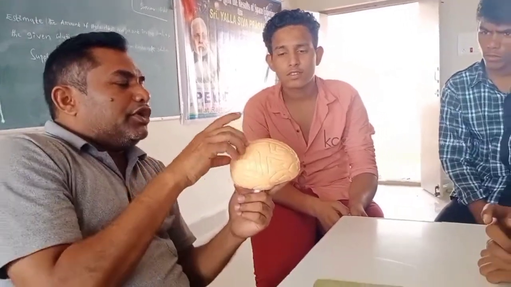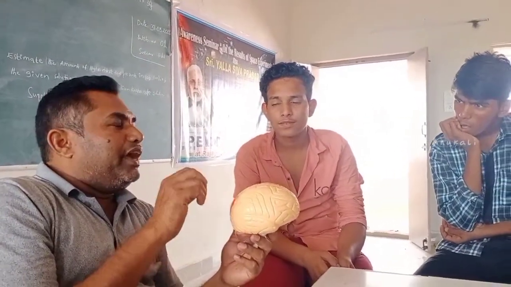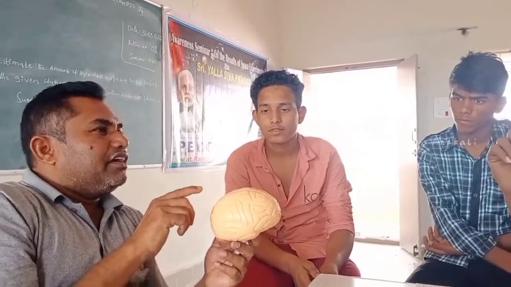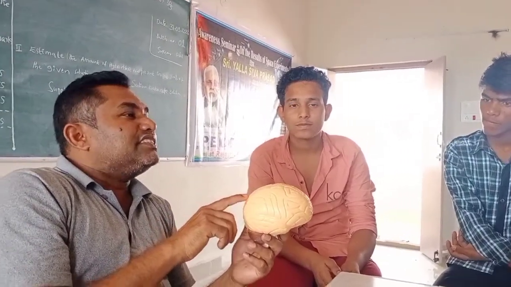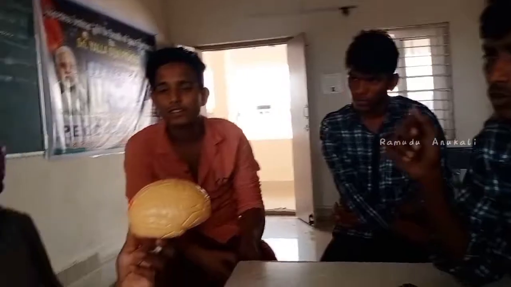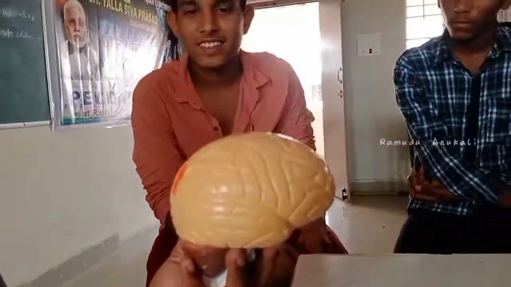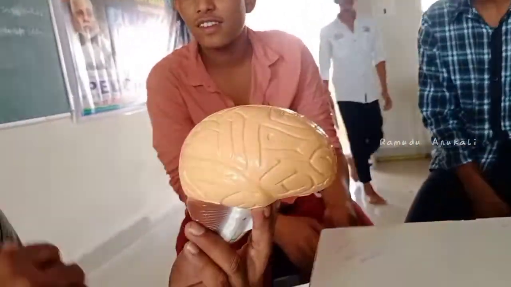These are mainly responded to by the brain. The brain is composed mainly of neurons. Generally the brain is located inside the head.